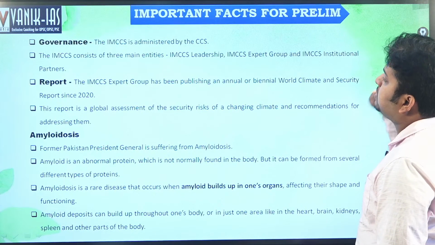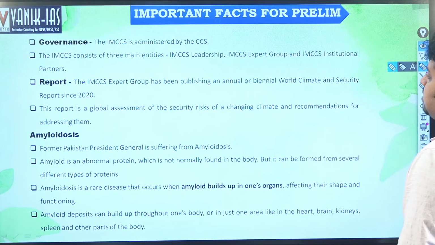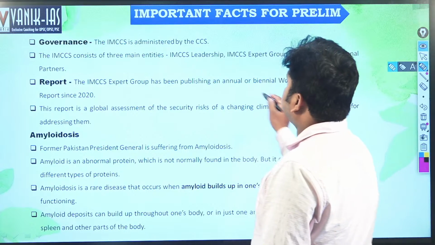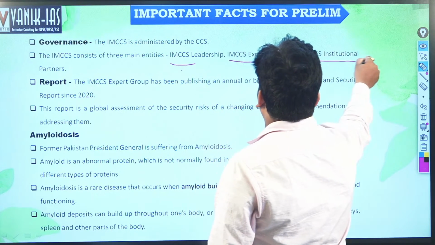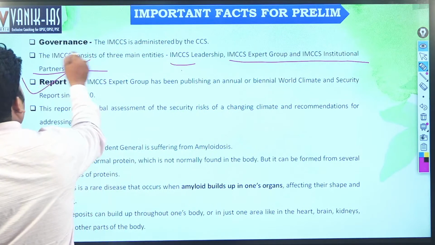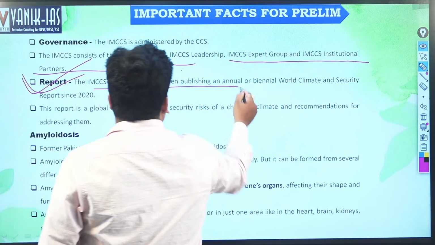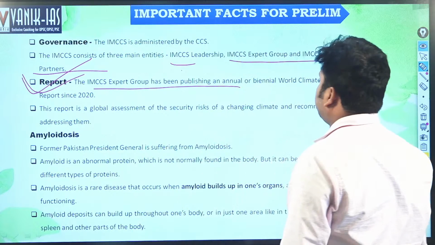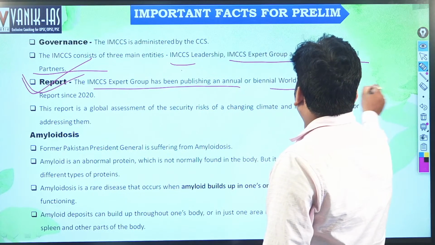Next, the IMCCS is administered by the CCS. It consists of entities, that is IMCCS leadership, IMCCS expert group, and IMCCS institutional partners. Which report? The IMCCS expert group has been publishing the annual and biannual World Climate and Security Report.